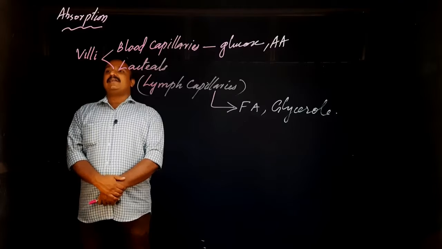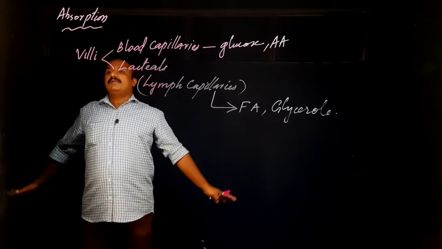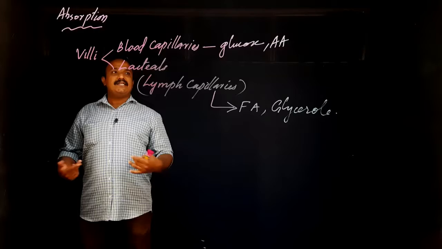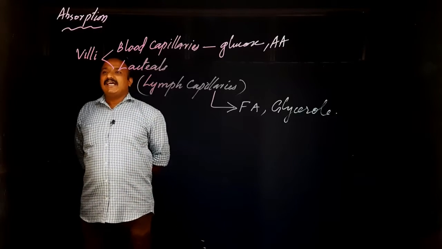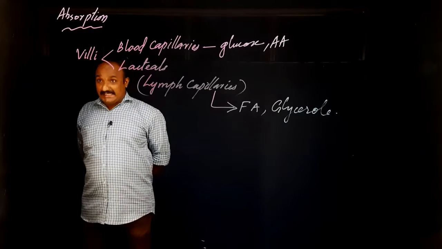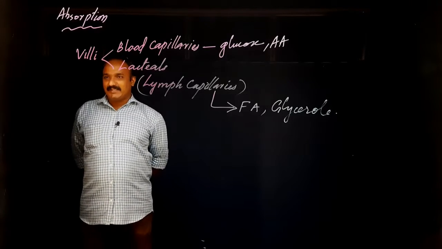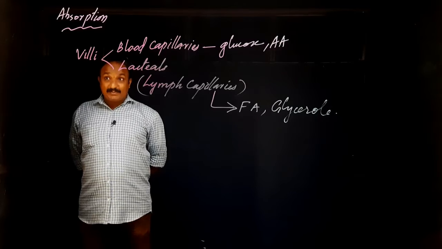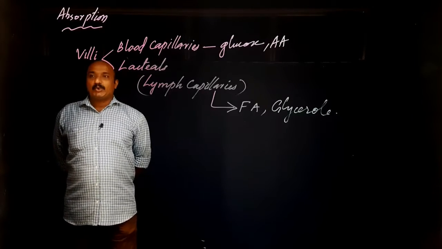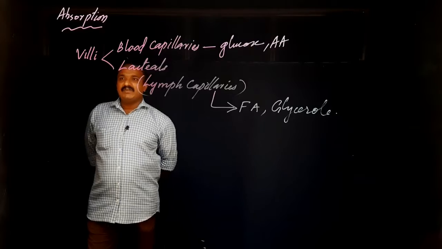So that single layer of cells does not have any hole. Then how can the materials enter into this? For that there are four processes. Through these four processes the absorption takes place. Or what are the processes behind absorption? That is the main topic that we will discuss now.